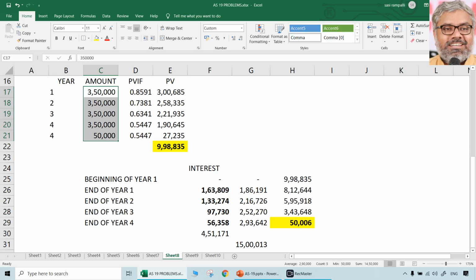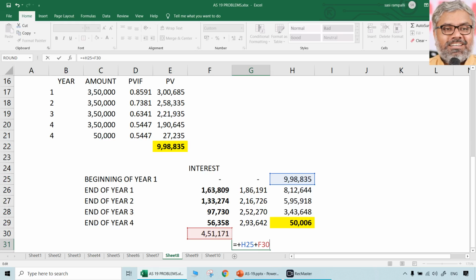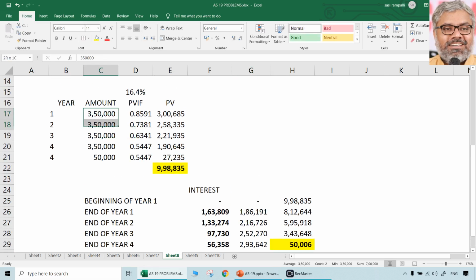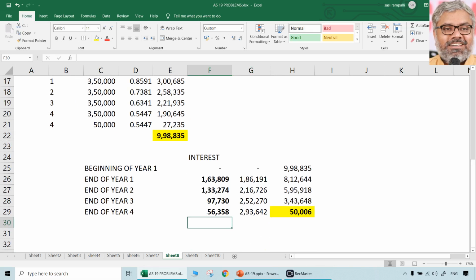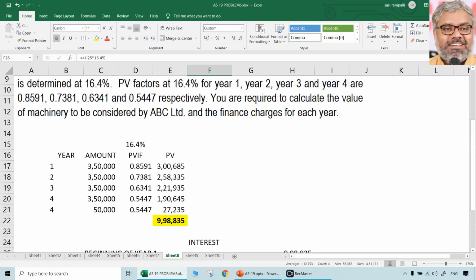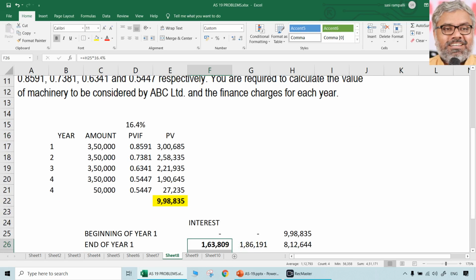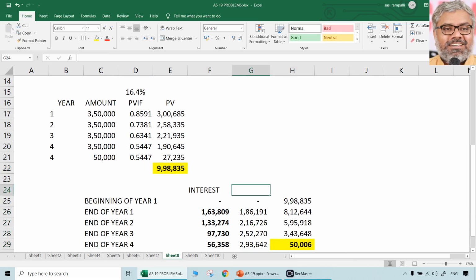That is the total amount that this person is paying. That is 14 lakhs 50,000 rupees. That is the total amount in the form of 3,50,000 each year lease rentals plus 50,000 guaranteed residual value at the end of the period, 14 lakhs 50,000 rupees. So that is only for checking. But amount of interest each year was what that was asked in the question. That is this 4 amounts at the end of 4 different years. Interest amount will be charged. That is the finance charges for each year. That's all. This is how interest has to be calculated.